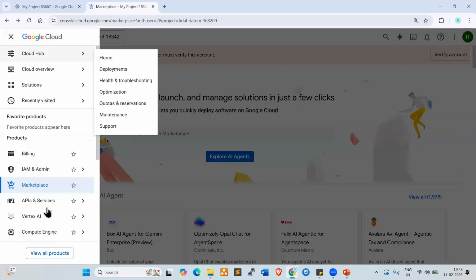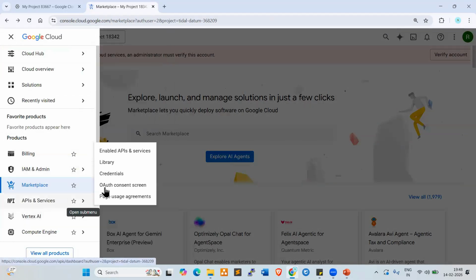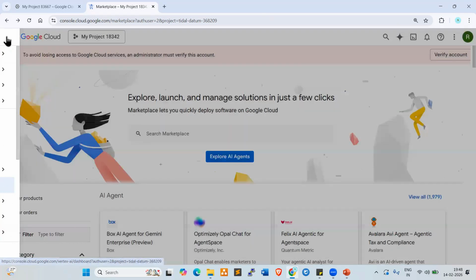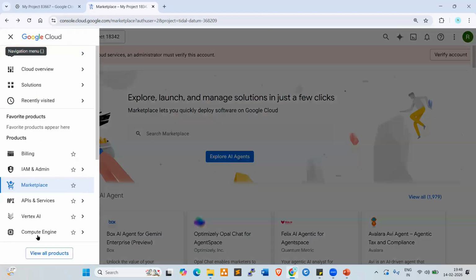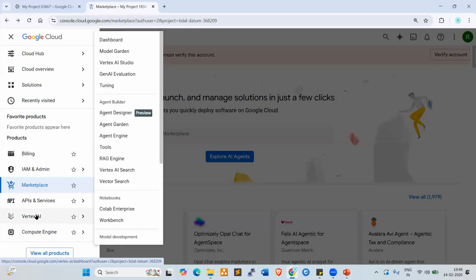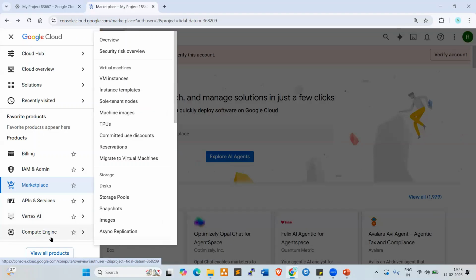Next one, look here. APIs and services: enable APIs, libraries, credentials. Next one is an important one, which is compute. So Vertex AI, this is one of the AI services, Andy. GCP provides Vertex AI, so if you want to get support from here, you can get it.